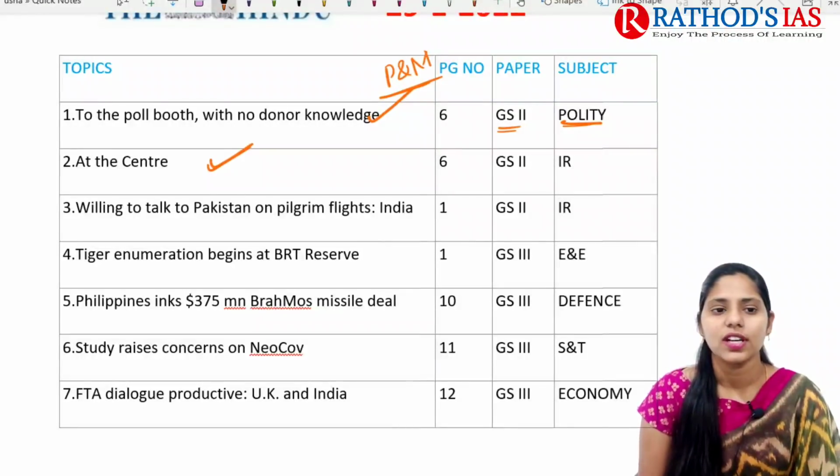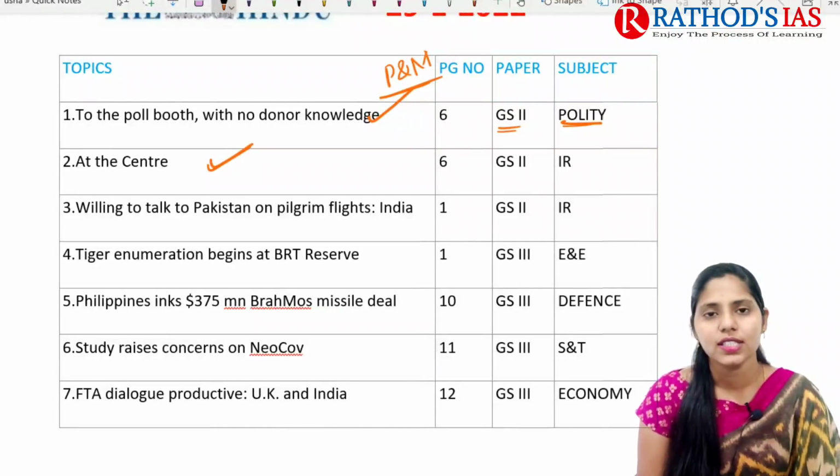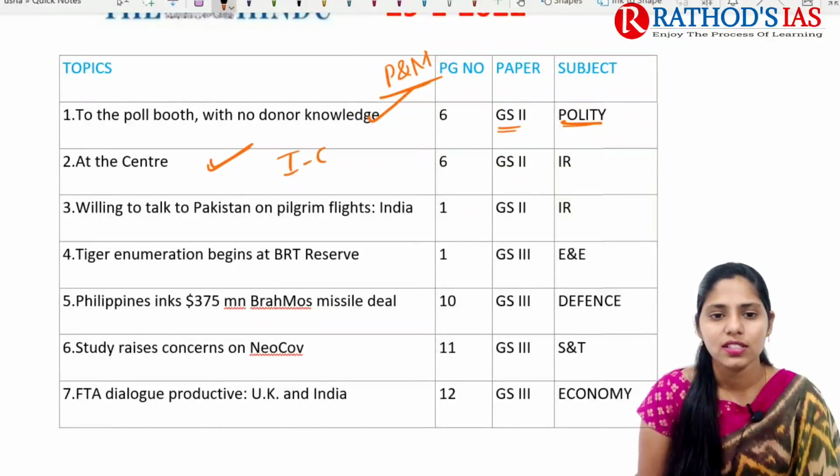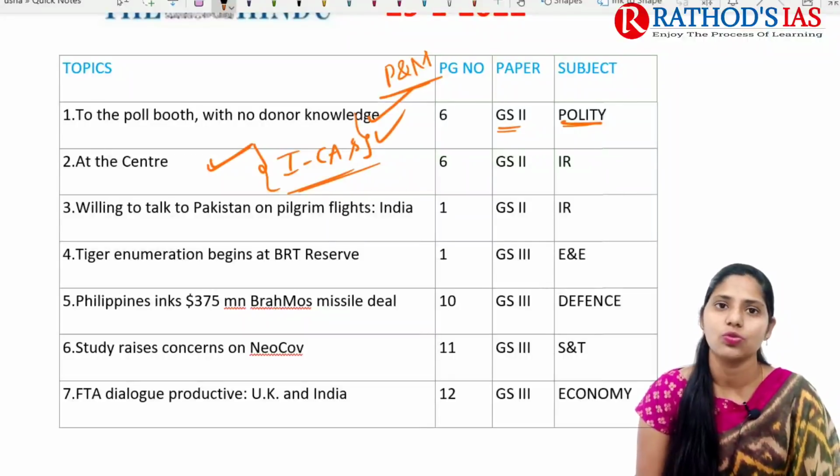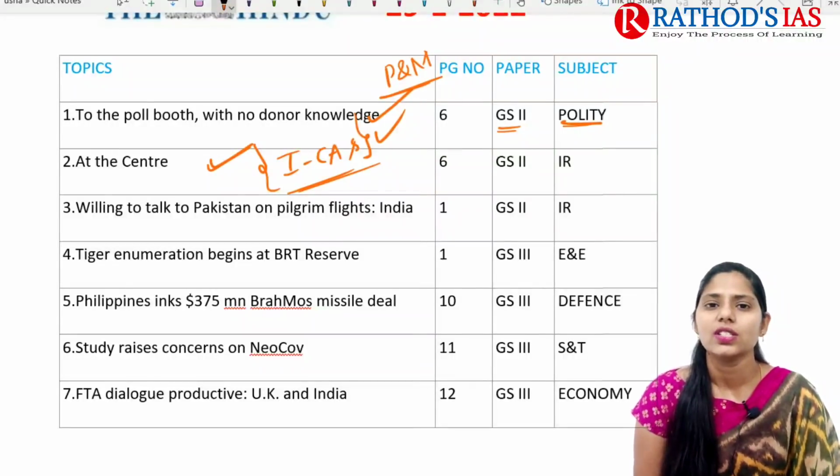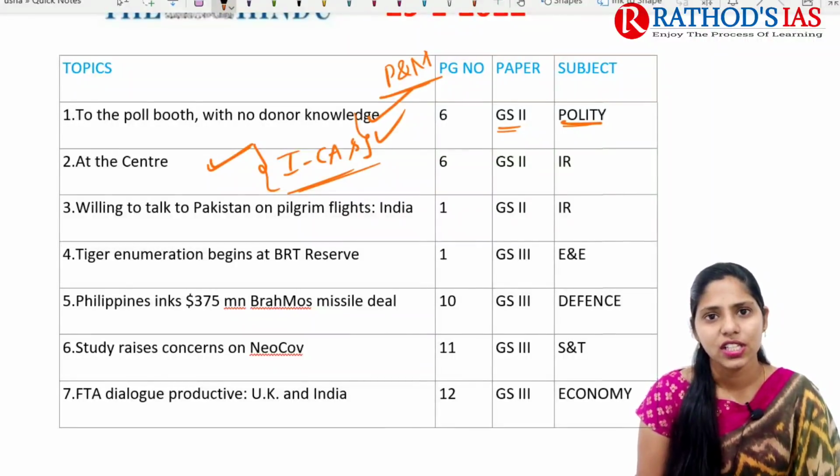And next topic, it is regarding the Centre. Actually this topic is talking about the India Central Asia Summit. Okay, we are going to see highlights once again. And this topic is important from our international relations, which mainly comes in the GS paper 2.